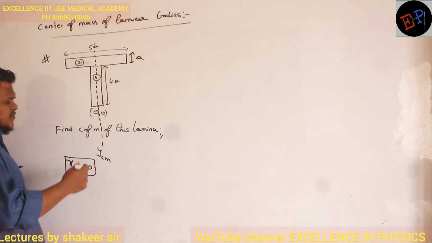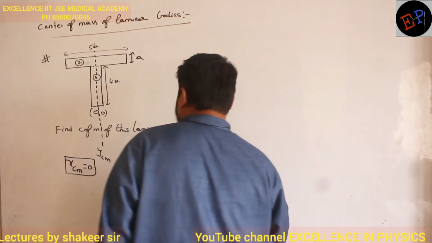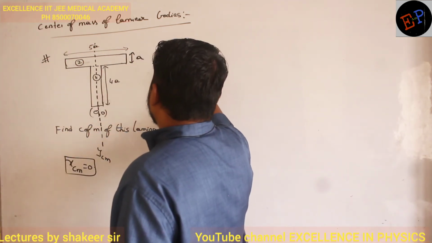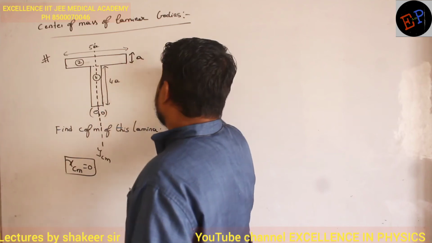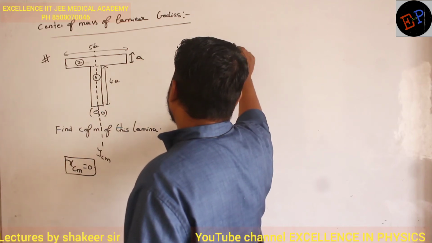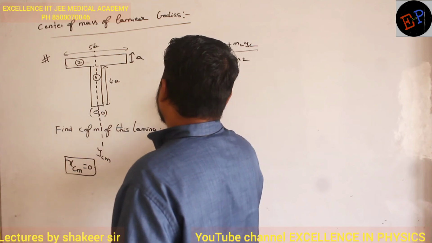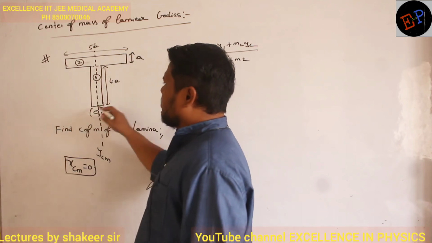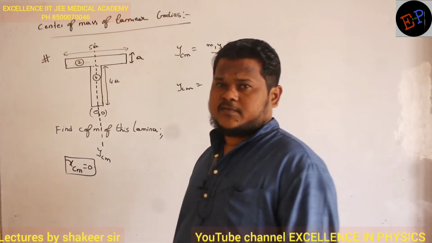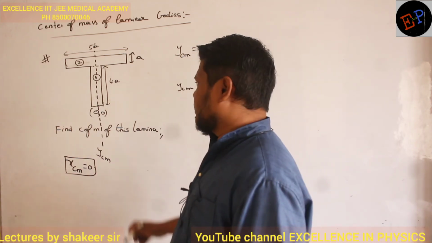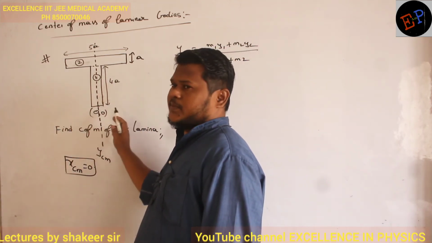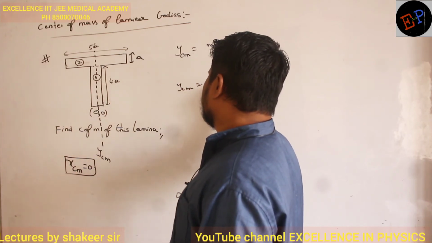Okay. So therefore I will calculate y center of mass. There are two bodies, no? First body and second body. Just write two equations. m1 y1 plus m2 y2 divided by m1 plus m2. Clear now? So what is the mass of first body? Mass of first body, 4a square. Length is 4a, width is a, no? So 4a into a, 4a square.